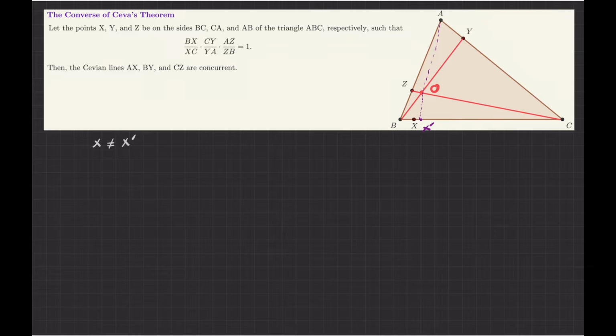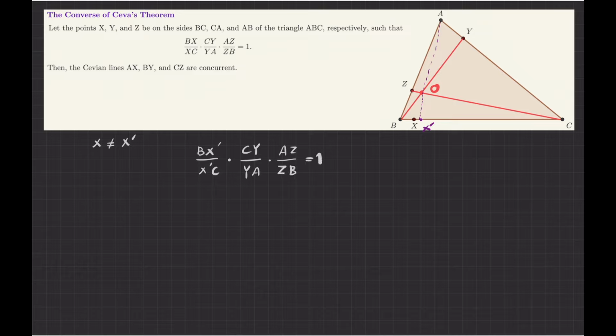Okay, now consider three Cevian lines: one of them BY, the other one CZ, and the other one this dotted line that I have drawn here. We know that these Cevian lines are concurrent at point O. So using Ceva's theorem itself, I can write the ratio of BX prime over X prime C, multiplied by CY over YA, multiplied by AZ over ZB, is equal to 1.